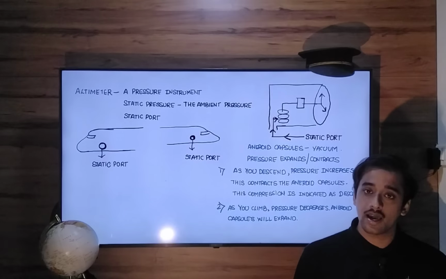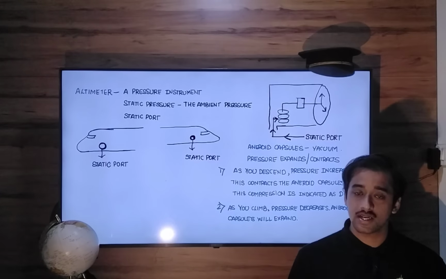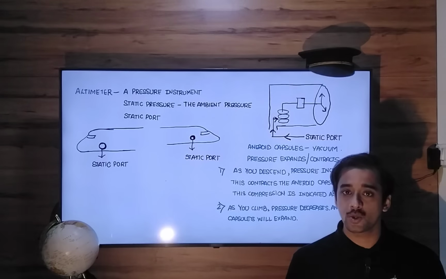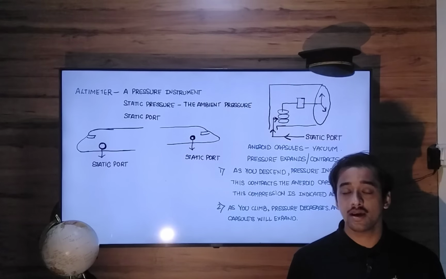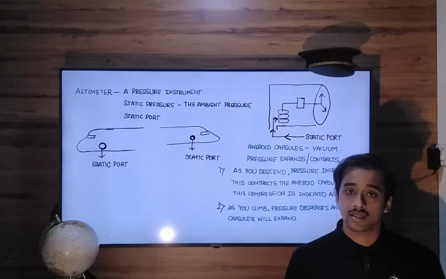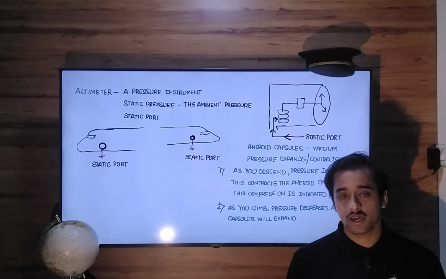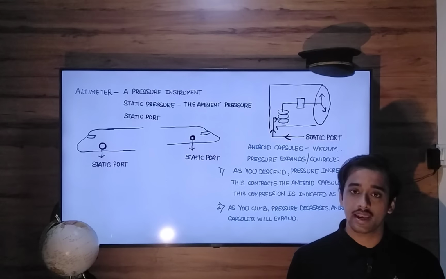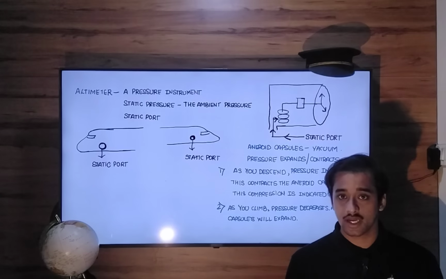So when you climb to higher altitudes, pressure decreases around the aircraft, and as a result, less static pressure will be delivered to the aneroid capsule. Less static pressure getting delivered can be interpreted to mean that less static pressure is acting on the capsules, and hence the capsules will now get compressed a little less than before. Okay, indirectly we can say in other words that aneroid capsules will tend to expand because there is no outside force of pressure trying to compress or constrict it.